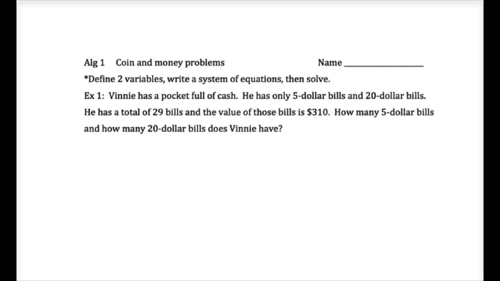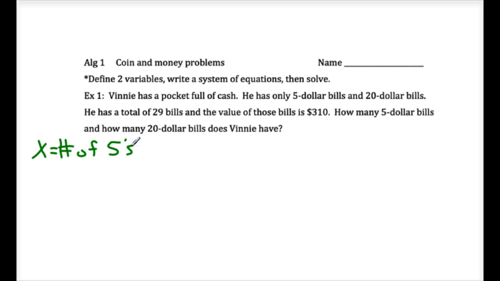Let's set up our variables first. Use X and Y if you don't know. We used X and Y last break. So what does X stand for? The $5 bills. What about them? The quantity, how many. Very good. I'm going to write number of fives.